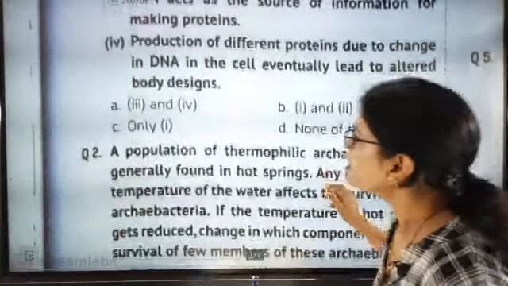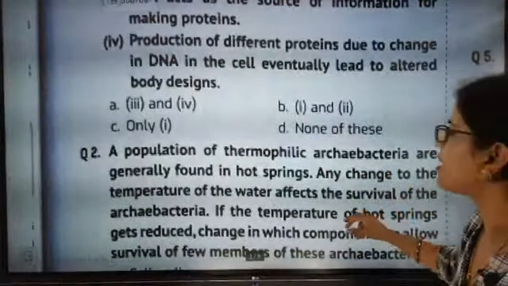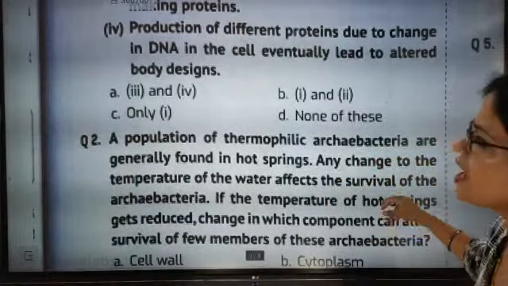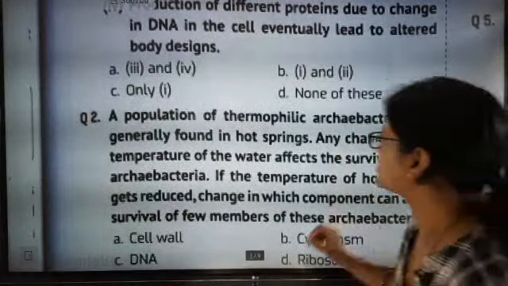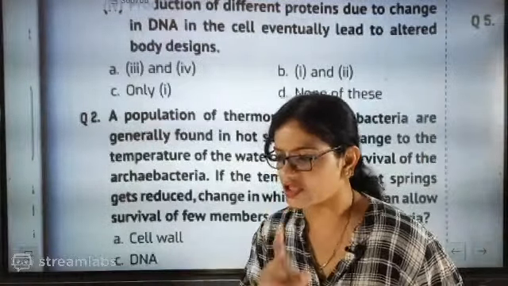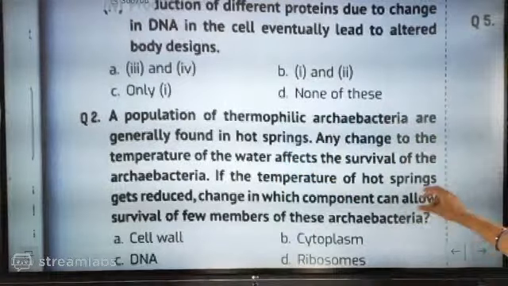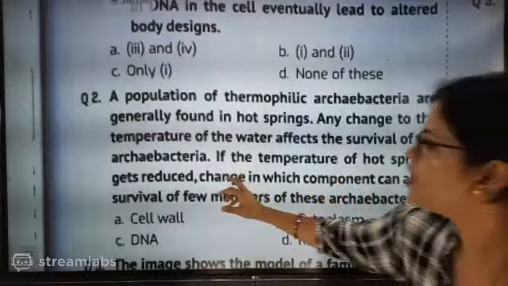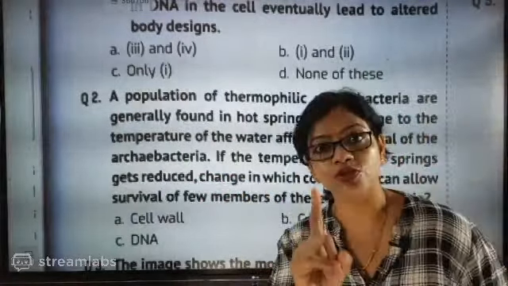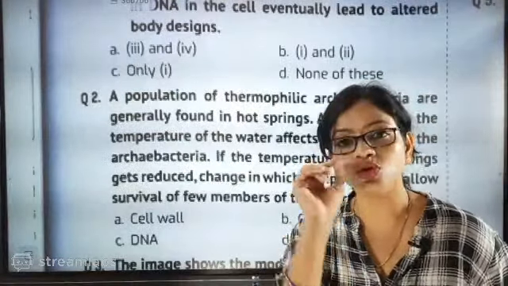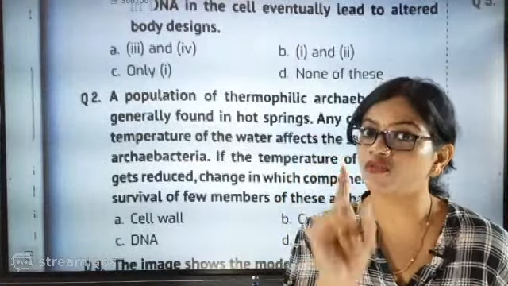The population of thermophilic archaebacteria is generally found in hot springs. Thermophilic is related to temperature. Any change to the temperature of the water affects the survival of archaebacteria. Archaebacteria are also called the primitive bacteria, those bacteria which came on the surface of earth for the first time.